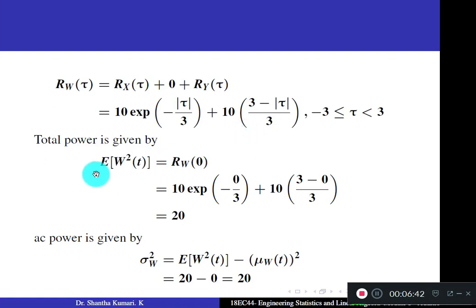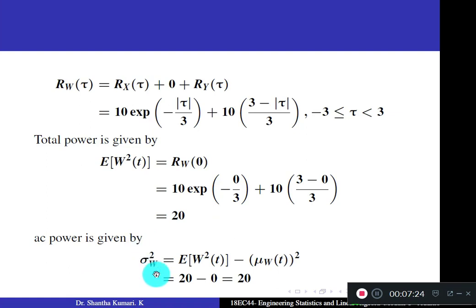The total power is given by expectation of w square of t. Remember, total power of any random process is the expectation of the square of the random process. It is given by rw of 0. So in your autocorrelation function, we put tau equal to 0. Put tau equal to 0 in this formula. You get 10 into e to the power 0, here 10 into 3 minus 0 by 3. This becomes 10 plus 10. Total you get 20.